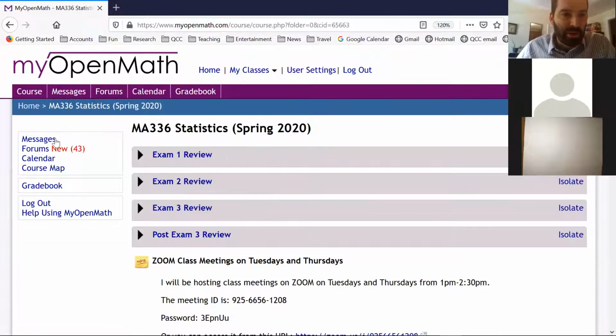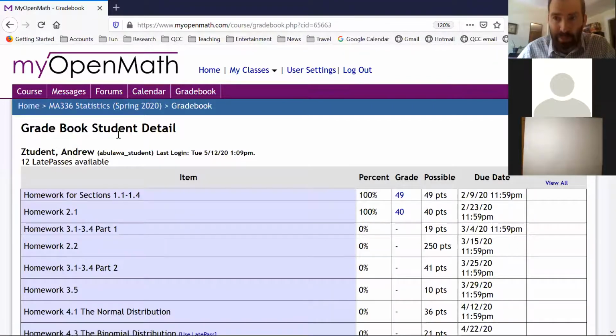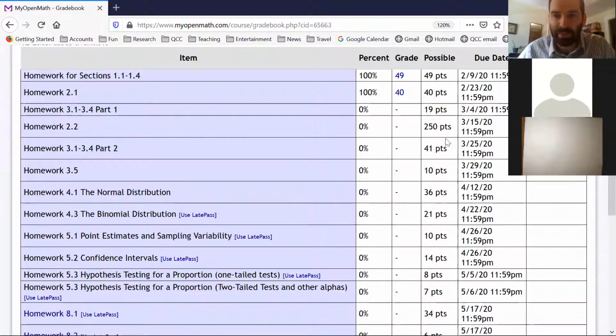Okay, this should work. Let me share my Firefox browser here. So here's my fake student account. If you go to the gradebook, you'll see this. You'll see all the assignments and how you've done on them.